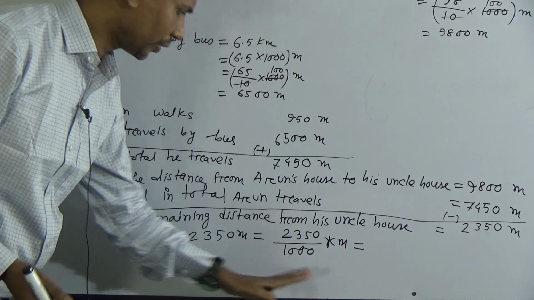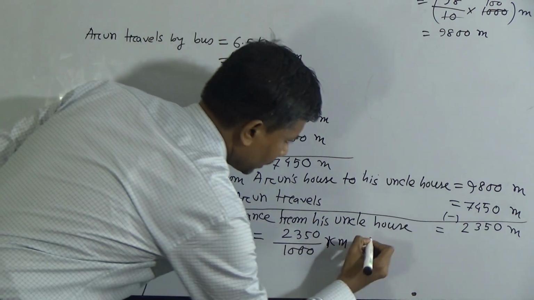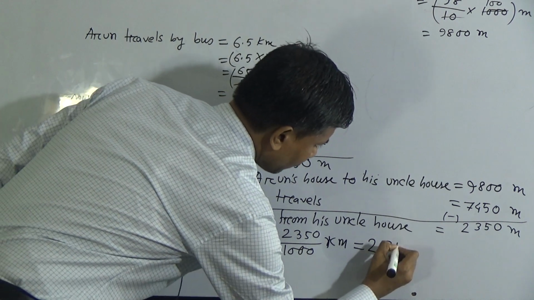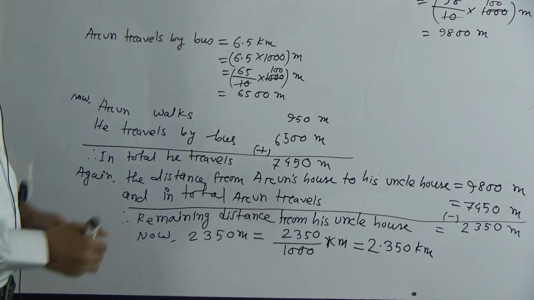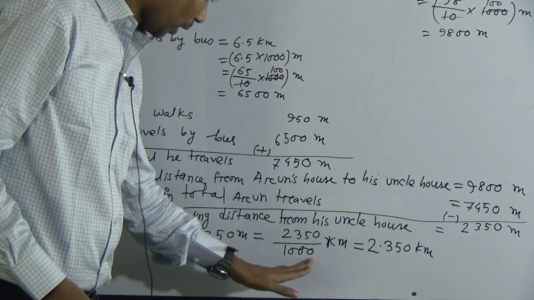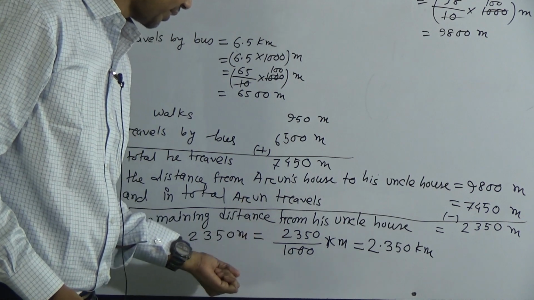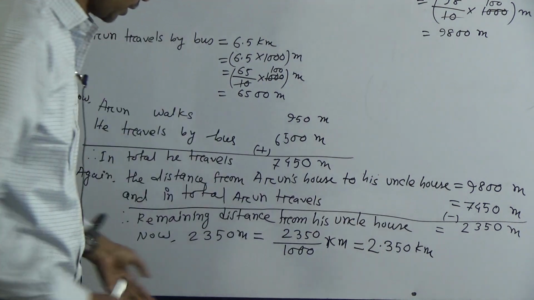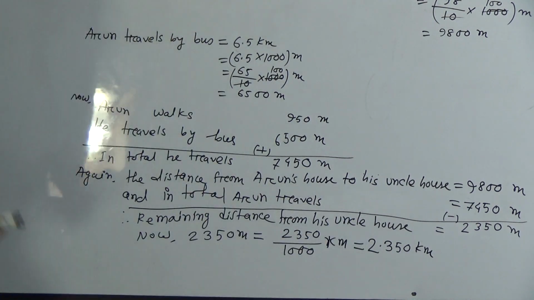Okay, 30. So we have to divide this, then we get 2.350 kilometer. Okay, you see student, 1, 2, 3, there is 30, so you have to put the point after 3 digits and remember from right to left, this side to this side. Okay, 2.350. Now write the answer.